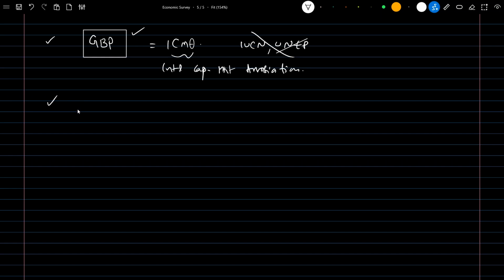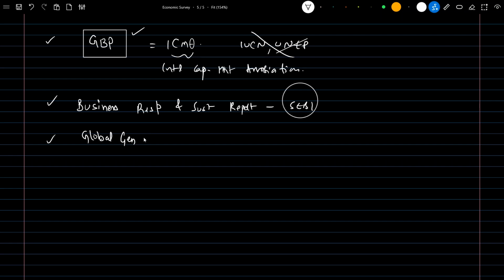Next, the report which we need to remember is the Business Responsibility and Sustainability Report. It is released by SEBI. Remembering this organization would be sufficient. Next is the Global Gender Gap Index. The country ranked top is Iceland, while India is ranked almost 135 out of the 146 countries which participated.